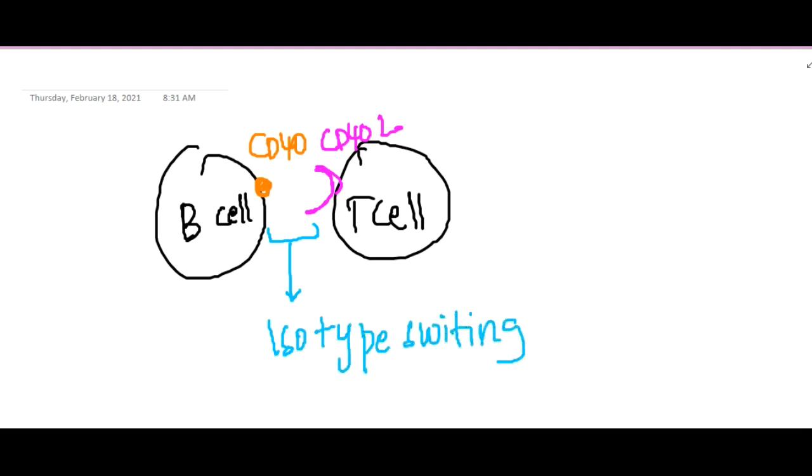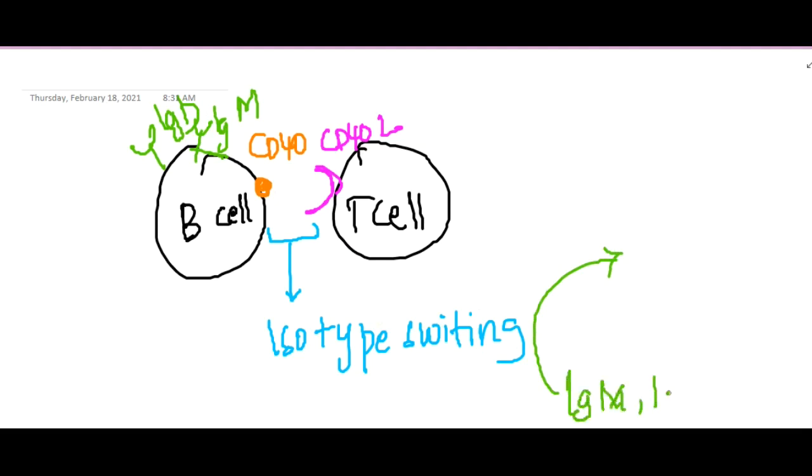B cells will have two receptors, IgD and IgM. But for proper activation, we need the presence of all five immunoglobulins. So this will result in isotype class switching, where IgM and IgD will get converted to IgG, IgA and IgE.